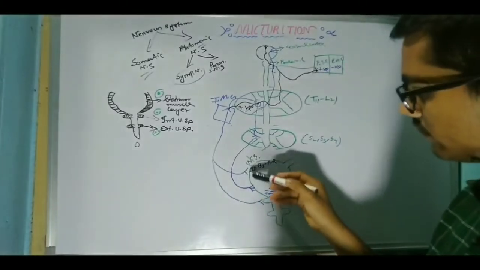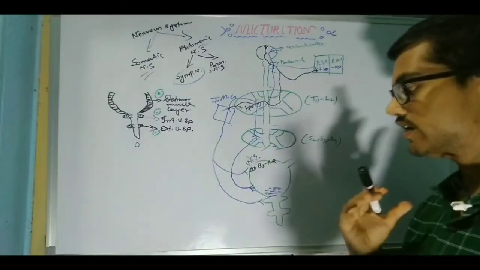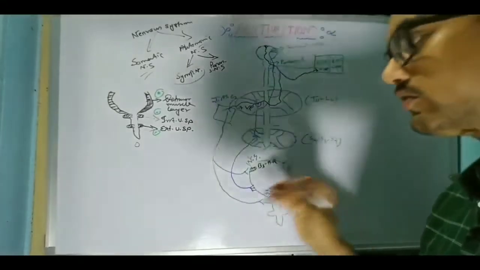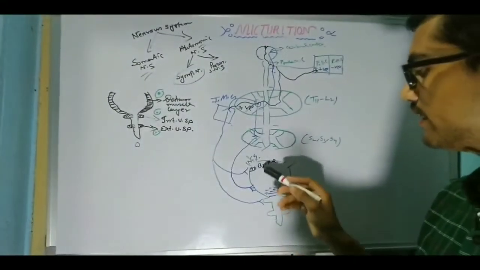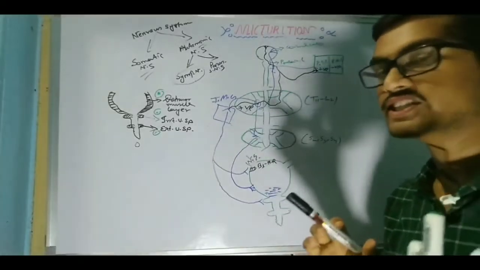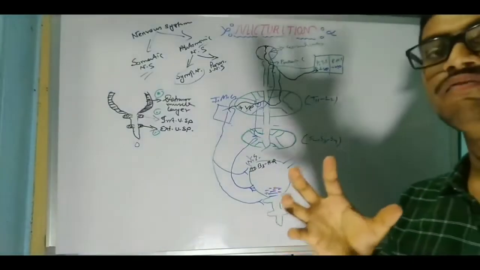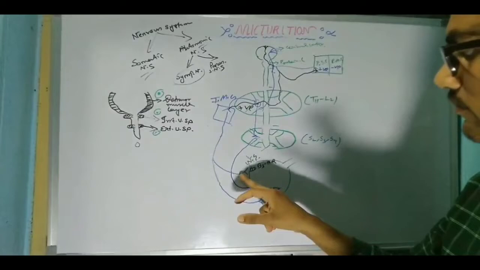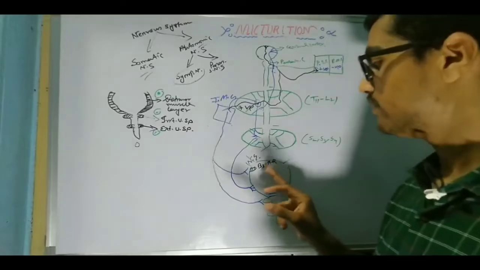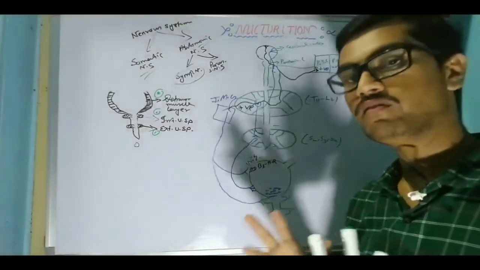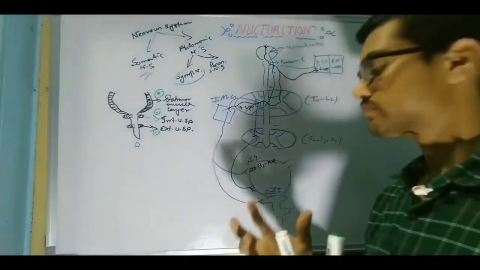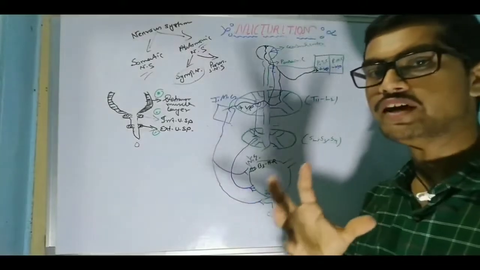It binds to the detrusor muscle, which is present in the body of the urinary bladder, and releases norepinephrine. When norepinephrine is released, it is responsible for the influx of K plus, or potassium ion, which is responsible for the relaxation of the bladder. So when this nerve binds with the beta 3 adrenergic receptor in the detrusor muscle, it releases norepinephrine, and this potassium ion is responsible for the relaxation of the urinary bladder.